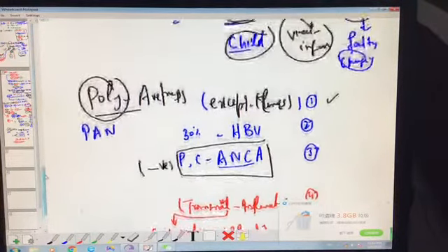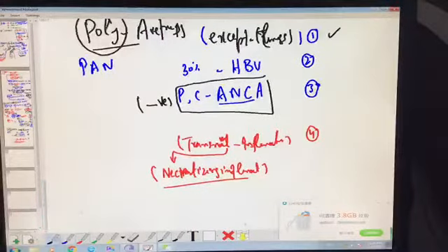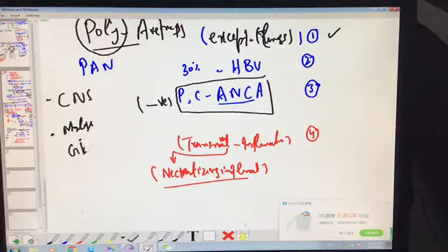What is the patient presentation in polyarteritis nodosa? The patient has CNS signs and symptoms because of involvement of the CNS vessels, skin features, muscle ache, myalgia, GIT issues such as abdominal pain, and renal issues such as hematuria. The vessels involved are in the GIT, kidney, muscle and skin, with some hemorrhagic changes under the skin, nodule formation there.